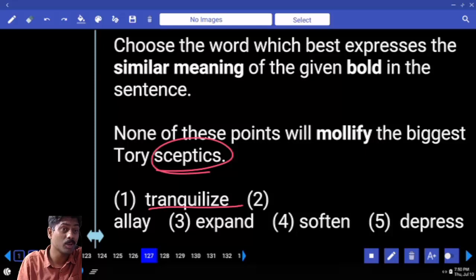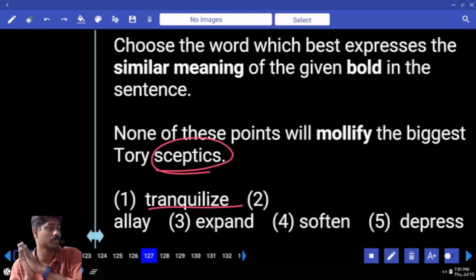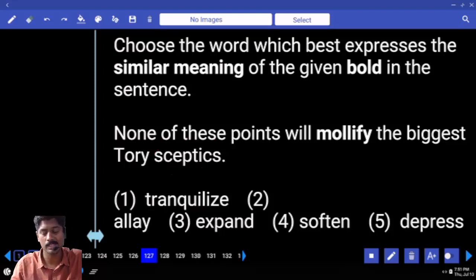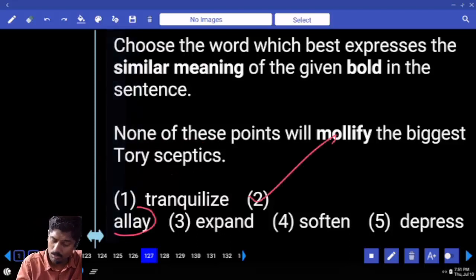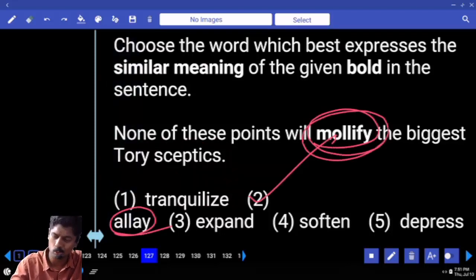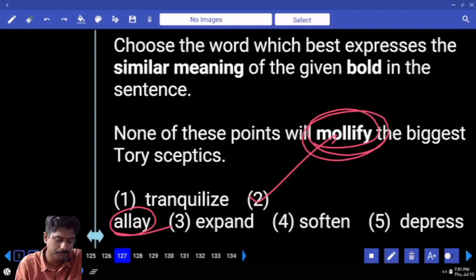It will reduce the activity. Suppose a wild animal came to the streets of residents, then they will give a tranquilizer injection to make the animal fall asleep. Tranquilizer is given to the animal, it will fall asleep, unconscious. So the answer is the second one, allay. Allay is nothing but mollify, mitigate, soothe, pacify, etc.